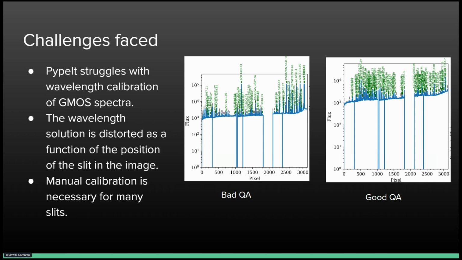When we feed it a particular image, it tries to compare with its archive and assign each emission line it sees a particular wavelength. Sometimes it does its job pretty well, and sometimes it can't assign those values well, leading to inaccuracies. So we sometimes need to manually calibrate the wavelength values for many slits to get a better reduction overall.